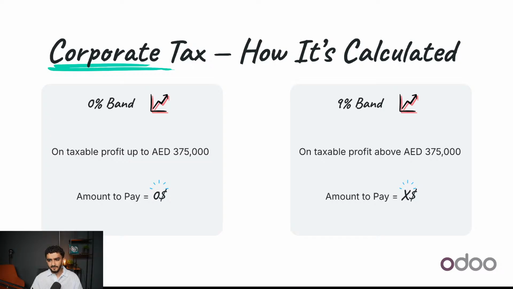And the way it works is very simple. It's almost like a two-tier structure. You pay 0% on the first 375,000 dirhams of taxable profit. And this is almost like your buffer. That's how you can think about it. Anything above that gets taxed at 9%. It's a very predictable model. It's very simple to follow, which helps businesses plan ahead. So let's say, for example, your company makes 500,000 dirhams in taxable profit. You're only taxed on 125,000 dirhams of that, at a rate of only 9%. Now, this allows smaller businesses to grow without feeling the full tax weight right away. Now, we're going to look at how this plays out inside Odoo during the demo. But first, let's take a look at who this actually applies to.